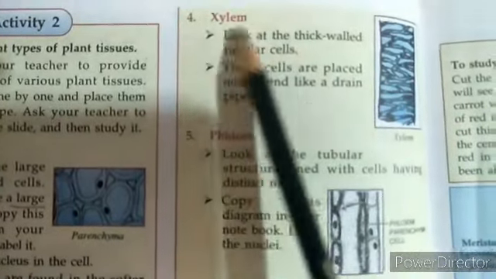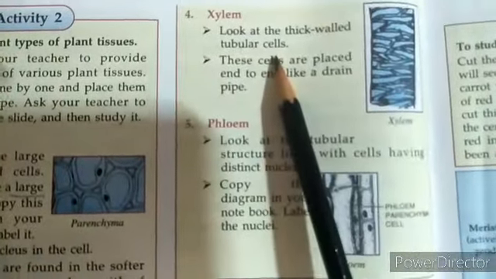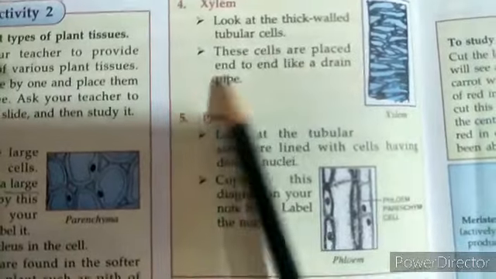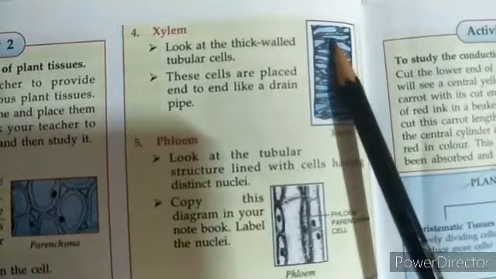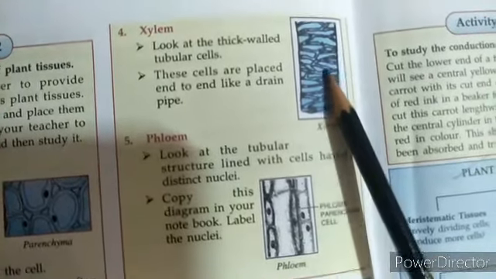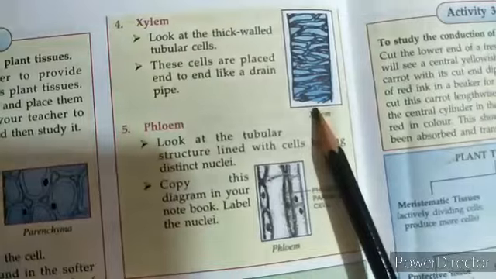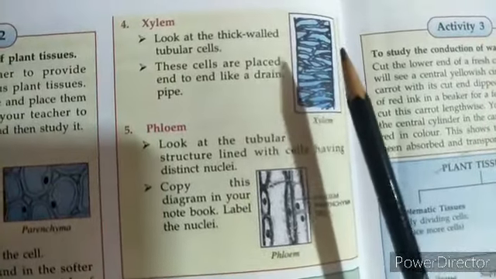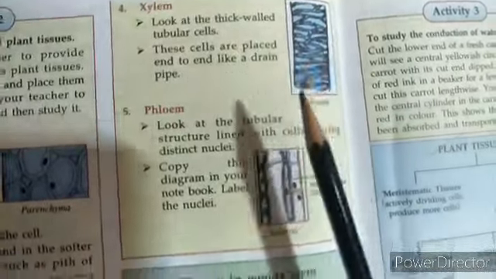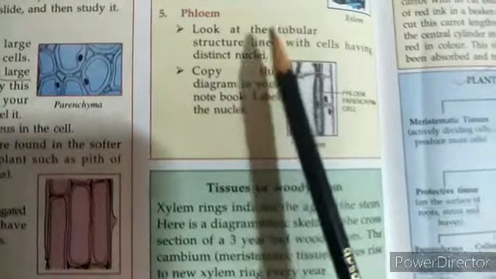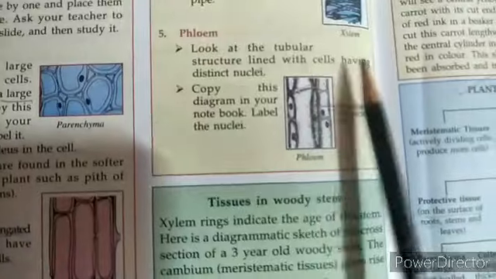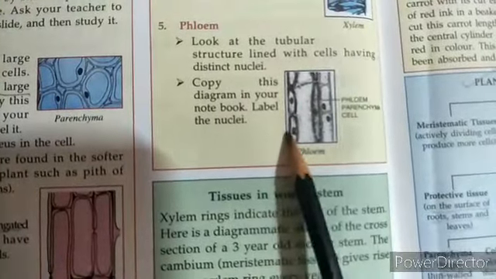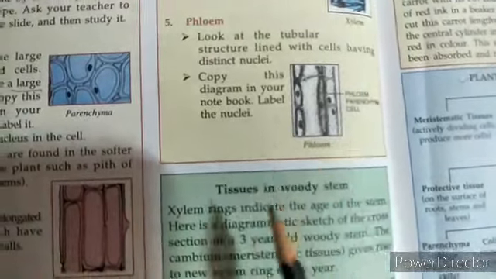Let's have a look at xylem and phloem as well. Look at the thick walled tubular structure cells here. These cells are placed end to end like a drain pipe. So they are saying here these are the cells that are put end to end like a drain pipe in xylem. Then they came to phloem here. Tubular structure lined with cells having distinct nuclei. Yes, the nucleus can be seen very clearly here.